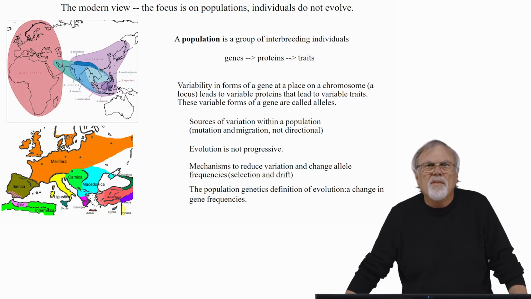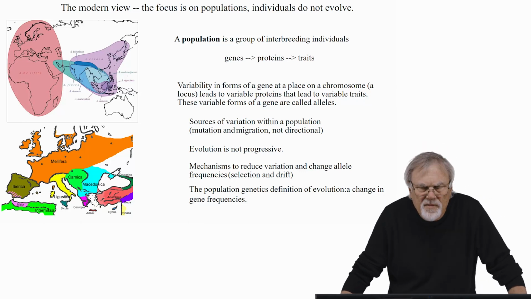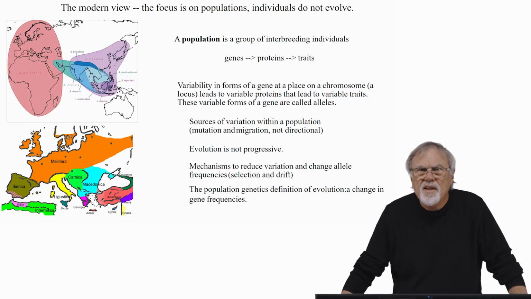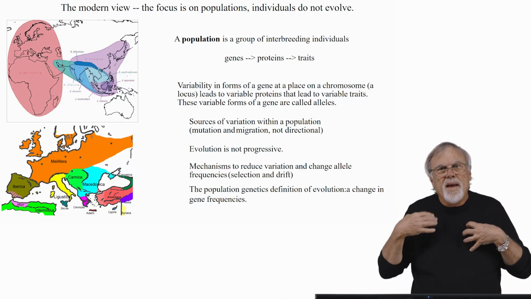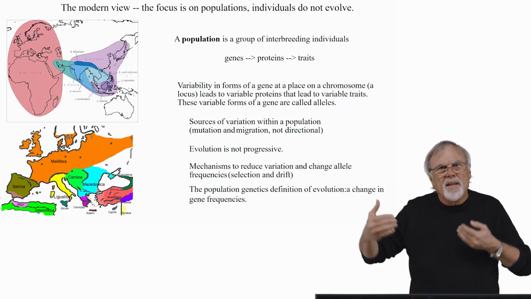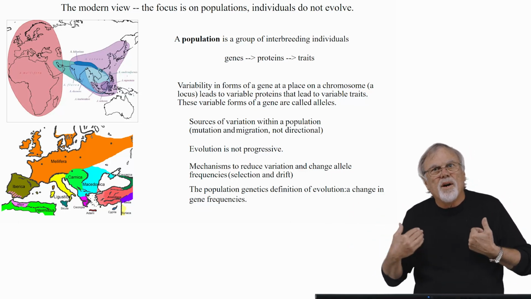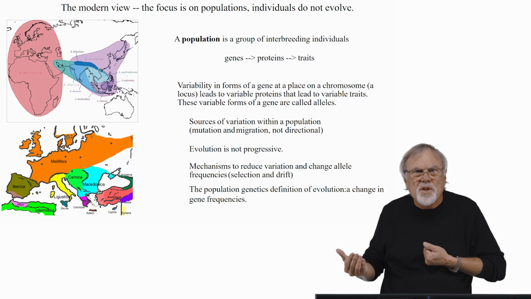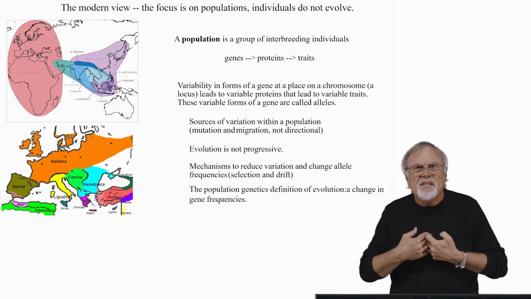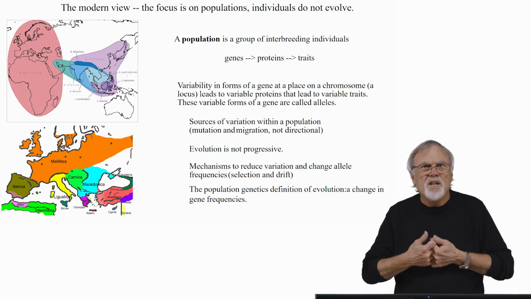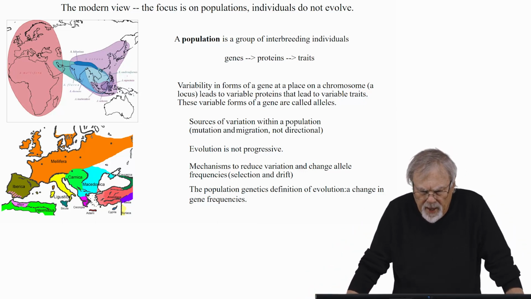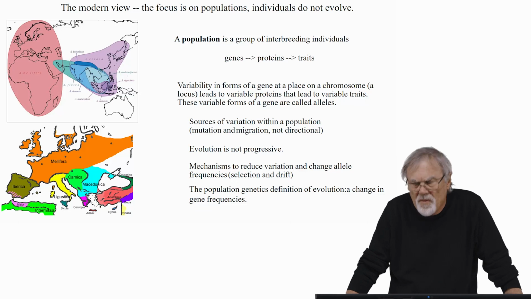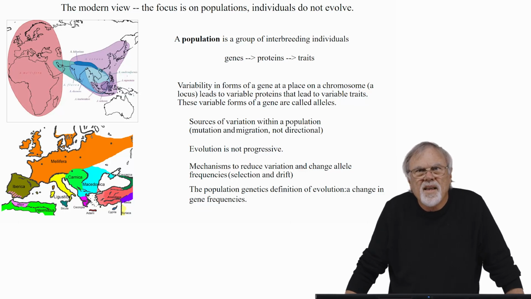The modern view of evolution focuses on populations, not on individuals. Individuals do not evolve. Individuals have traits, and even though some of these traits may adapt to the environment, like a thicker coat on a horse in the wintertime than in the summer, that's not evolution. That's just a change of a trait in direct response to the environment. A population is a group of interbreeding individuals.